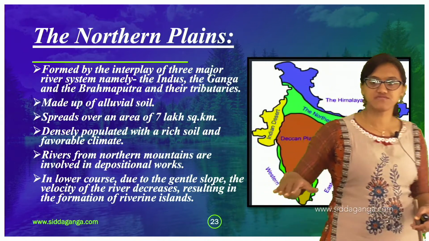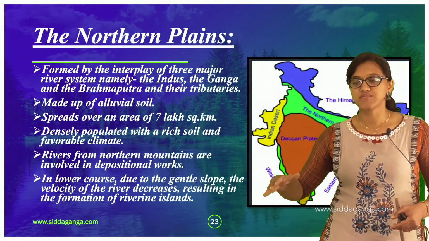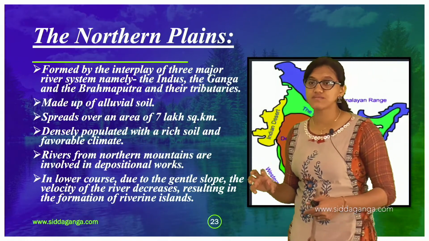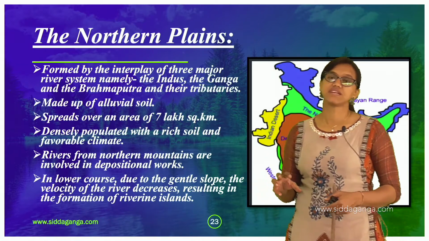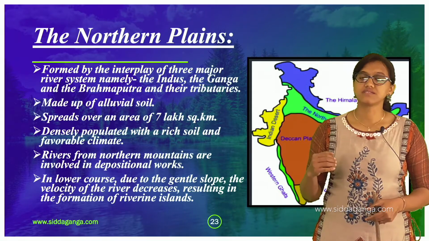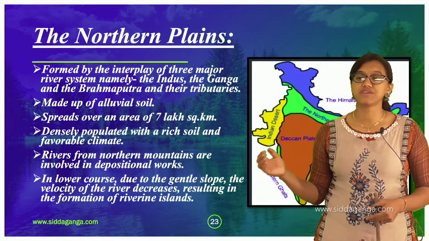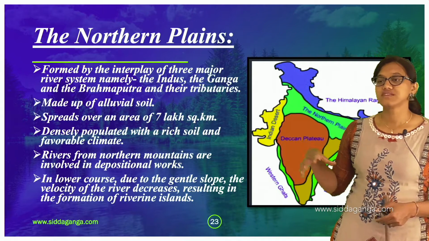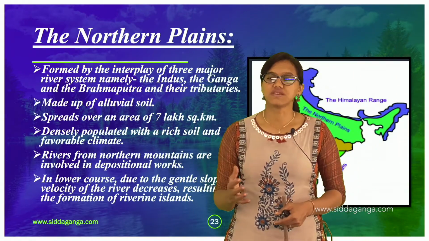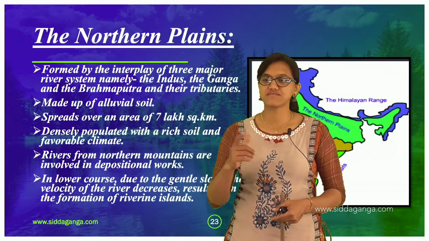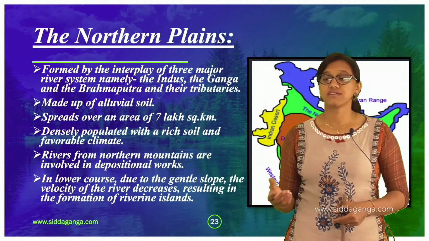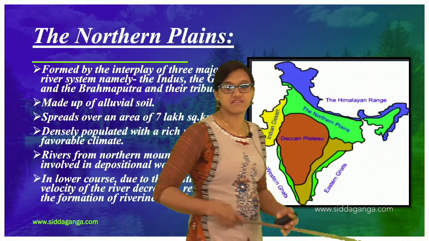The plains formed apart from the Deccan Plateau started going down, and then these northern plains were formed, especially by the Indus, the Ganga and the Brahmaputra. They keep bringing all the material, and as they keep moving, they gather all the fertile things with them. Because of that, the northern plains have been formed, and they are made up of alluvial soil.